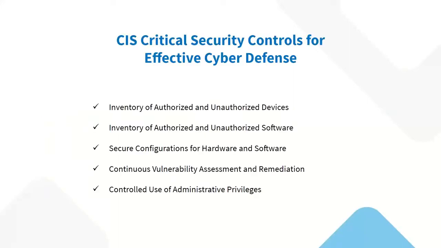So the top five CIS controls. Now CIS control, as I mentioned, has a lot of different benchmarks that have been set for the endpoints, for the browsers, and for different OS hardening and network hardening as well. So the top five would be inventory of authorized and unauthorized devices. That's number one. Number two would be inventory of authorized and unauthorized applications that you have at the endpoint level, and secure configurations for hardware and software.